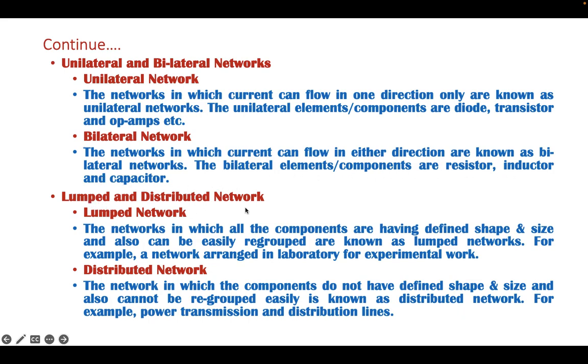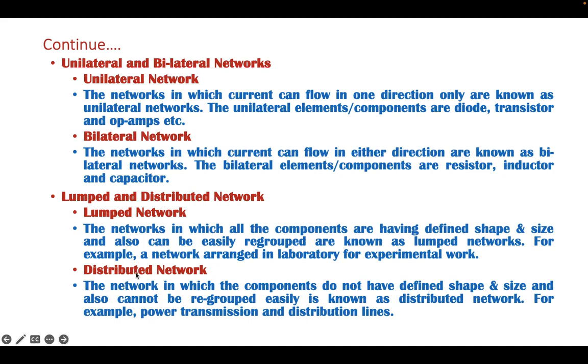Now, there is another classification, the lumped and distributed network. A lumped network means the components have a defined shape and size and can also be easily regrouped. For example, in our laboratory work, whatever elements we use for the arrangement of an experiment, they form a lumped network. Whereas in an electrical system, we don't always have a lumped network.